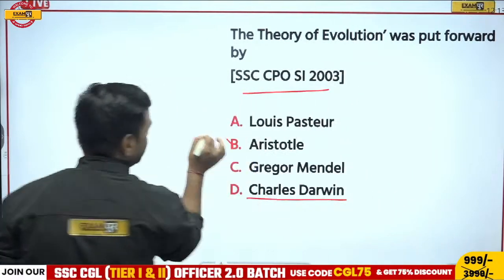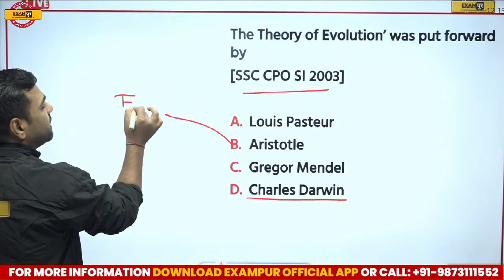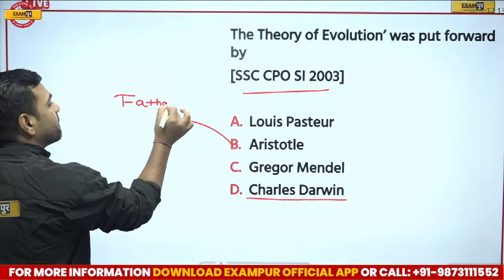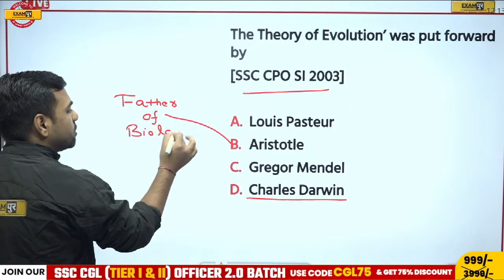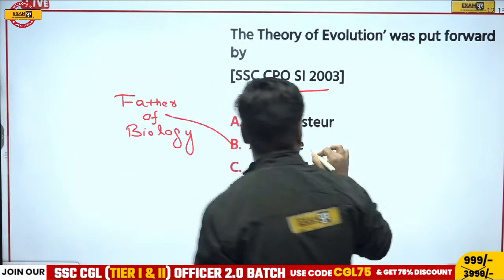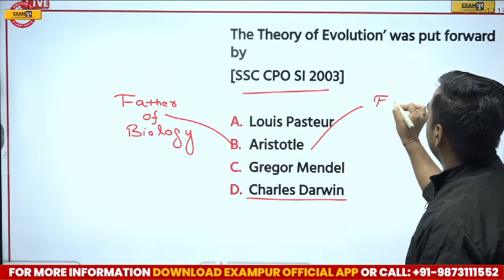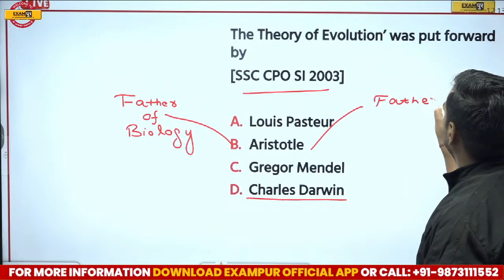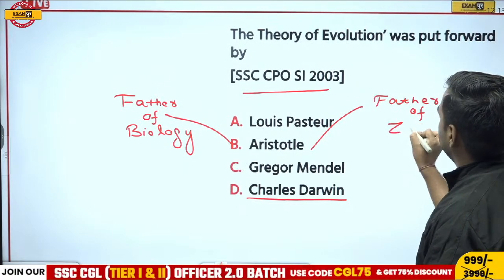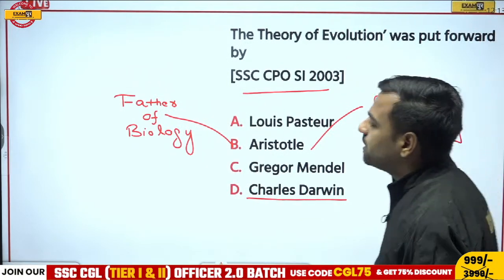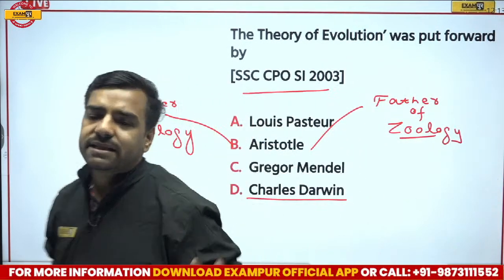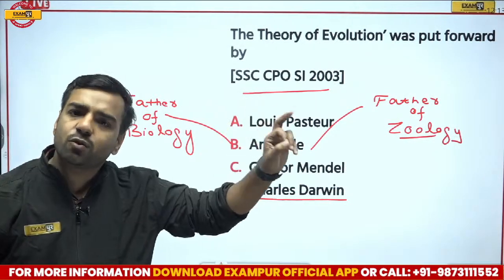I'll write here, this is asked in the examination. He is known as the father of biology. And there's one more part: he is also known as the father of zoology. Now, whoever has a doubt, sir, what is zoology? So let me tell you, biology is divided into two parts, or biology has two branches.